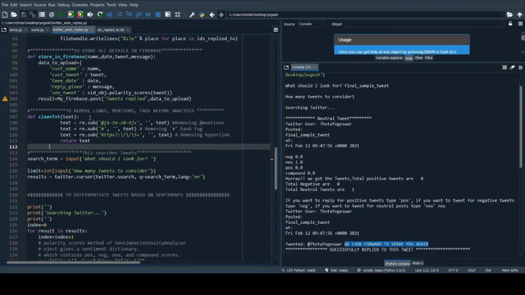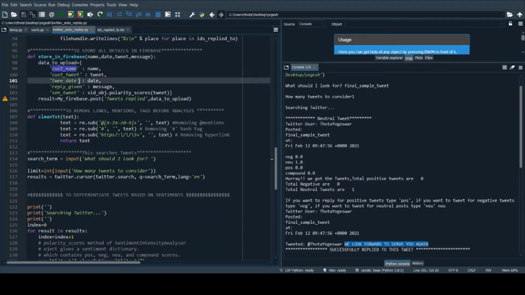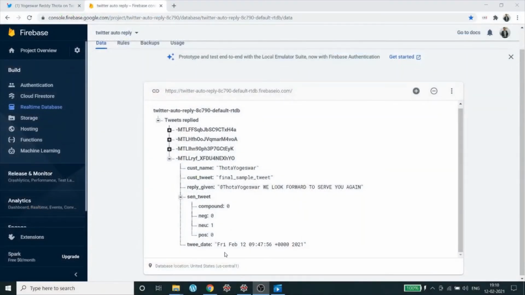And finally, in order to store the responses which I have tweeted and which I was searching for, I'm creating another definition for storing the data in Firebase. In the same manner, the customer name, the customer tweet, the tweet date, the reply given, and the sentiment of the tweet will all be stored in the Firebase console which I have shown before.